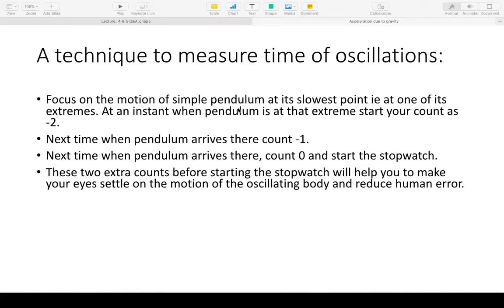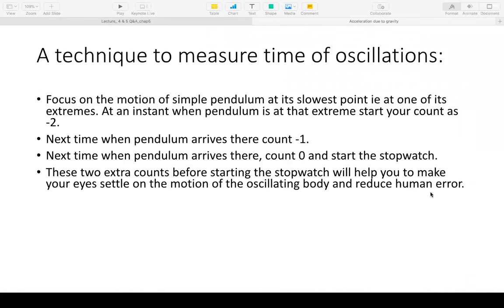So focus on the motion of the simple pendulum at its slowest point, that is at one of its extremes. At an instant when the pendulum is at that extreme, start your count as -2. You will just count this in your mind. You will not start the stopwatch. So -2. Next time when the pendulum arrives there, it's -1. The third time when the pendulum arrives there, that will be your count 0. And that's when you start the stopwatch. These two extra counts before starting the stopwatch will help you to make your eyes settle on the motion of the oscillating body and reduce human error.